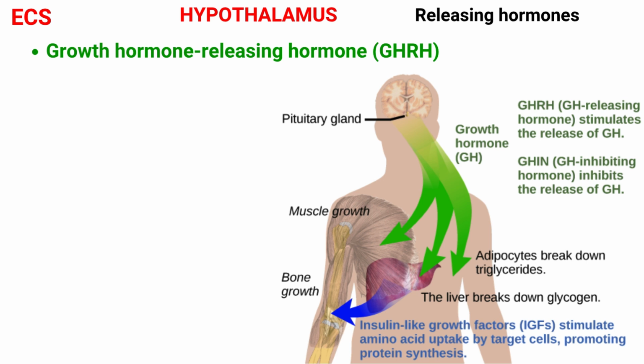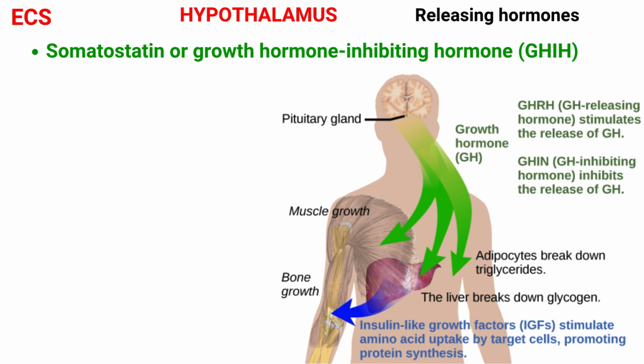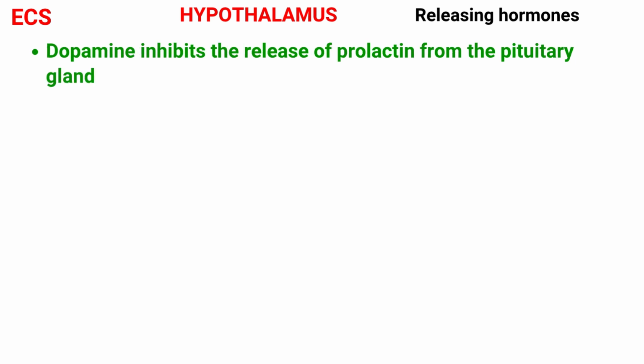Next is growth hormone releasing hormone. It stimulates the secretion of growth hormone. In the middle region of the hypothalamus, growth hormone releasing hormone stimulates the pituitary gland to produce growth hormone. This is responsible for the growth and development of the body. Next is somatostatin, also called growth hormone inhibiting hormone. Somatostatin works to stop the pituitary gland from releasing certain hormones including growth hormone and TSH. Next is dopamine. It inhibits the release of prolactin from the pituitary gland.